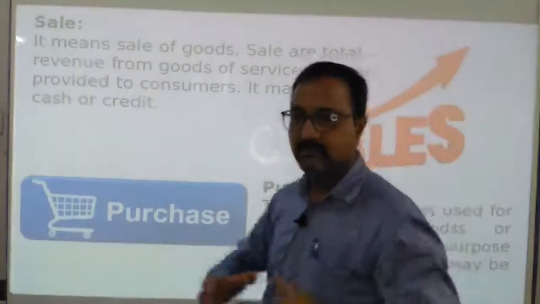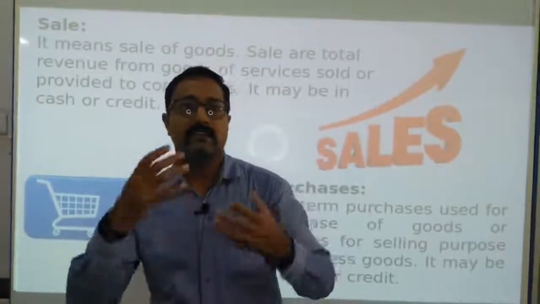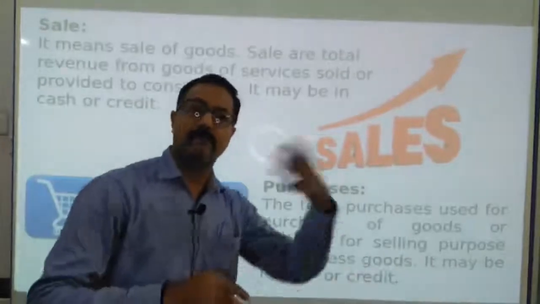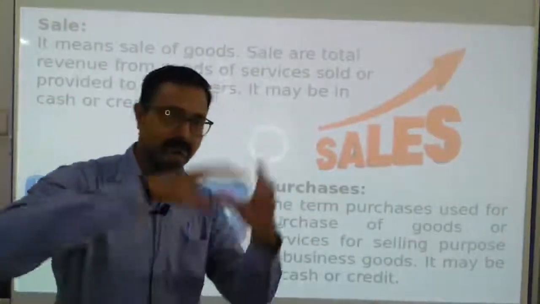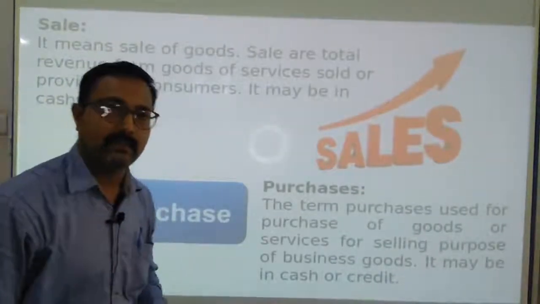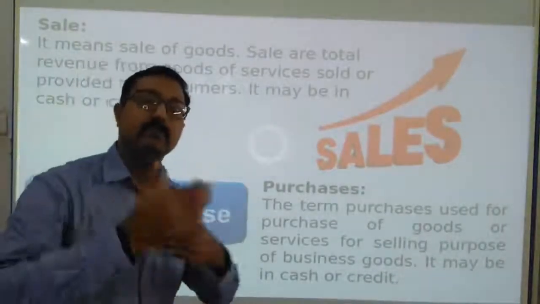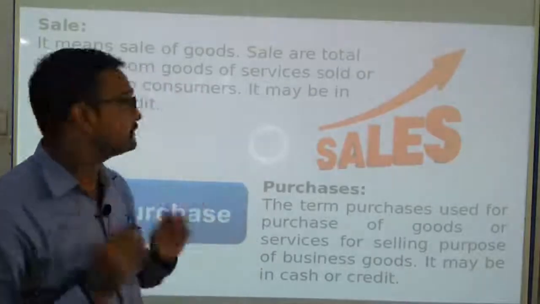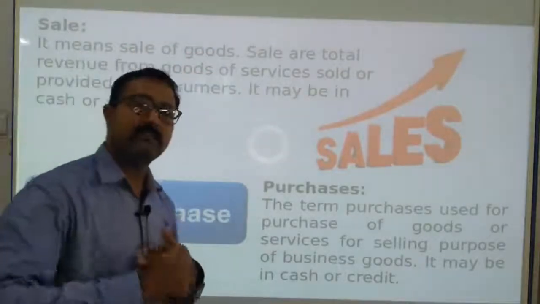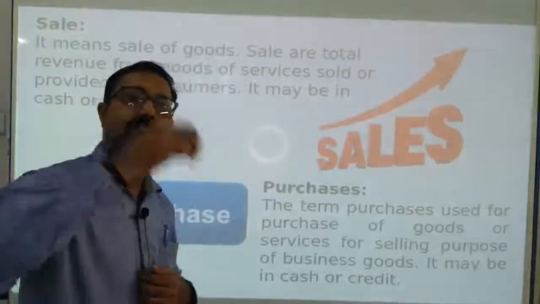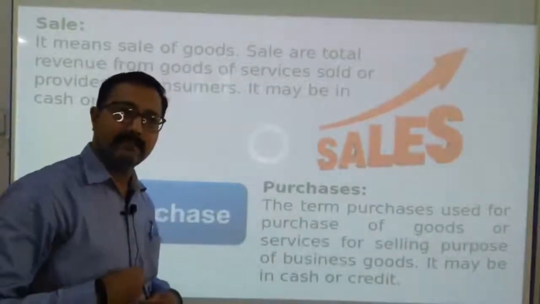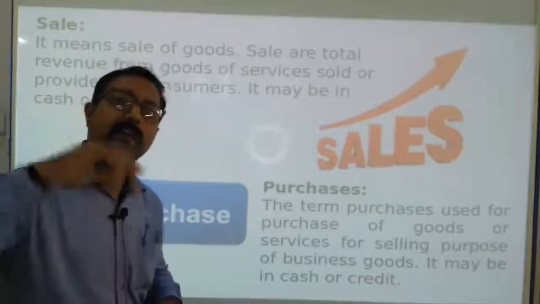So suppose you just imagine you are the owner of any business organization, the owner of an electronics shop, a provisional shop, any kind of shop. In that shop you have to sell your goods. Goods means all the items we use to sell, that is called goods in accounting terms. Whenever you sell goods you will get revenue, that is income. Whatever amount you receive after selling goods is called revenue.